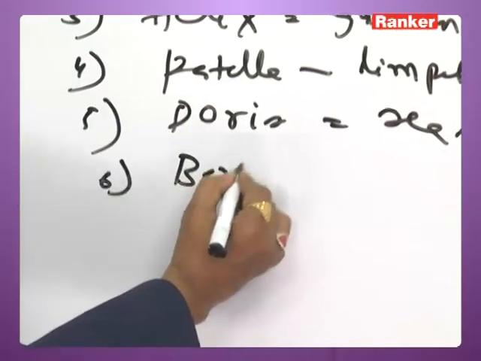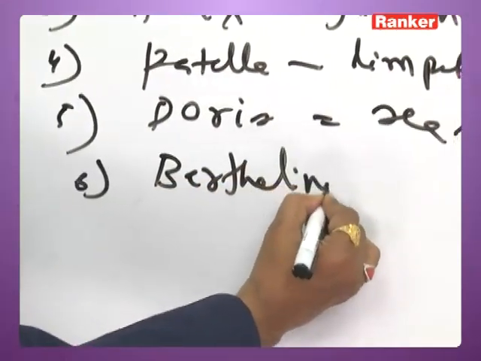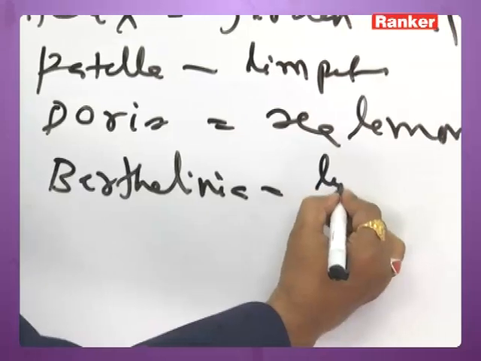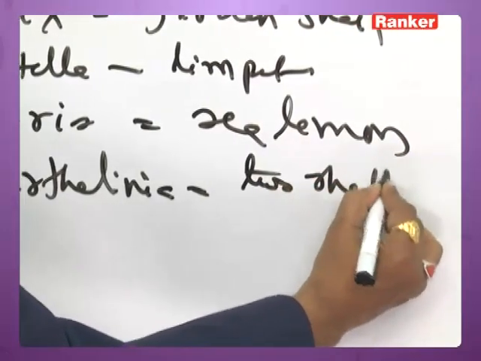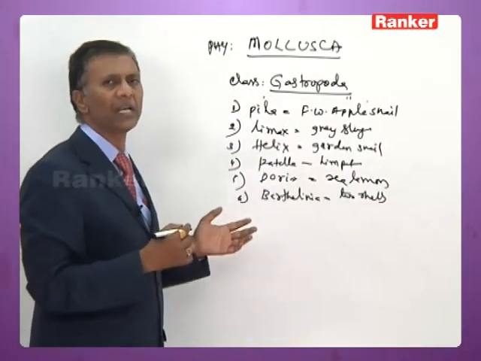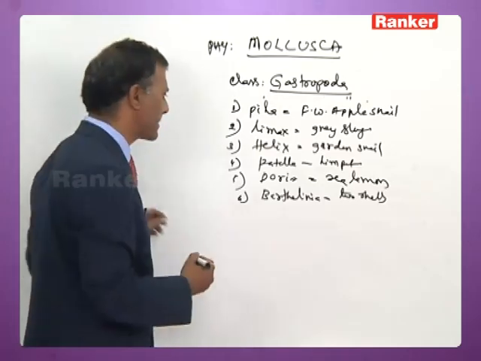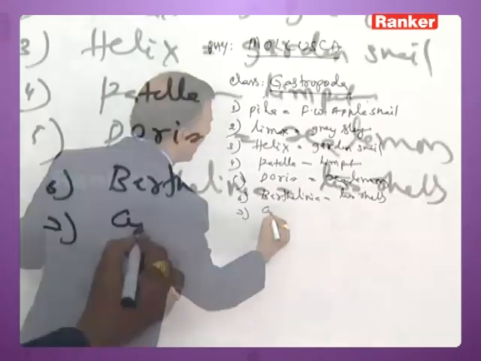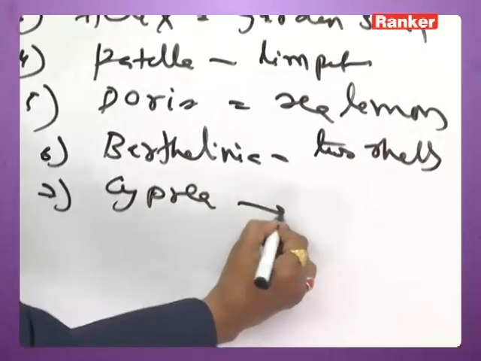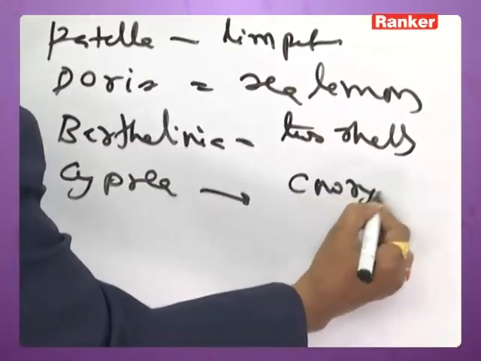Next is Berthelinia, the gastropod with 2 shells. All other gastropods have a single shell, that's why we call them univalves. The next is Cypraea, commonly called cowrie.